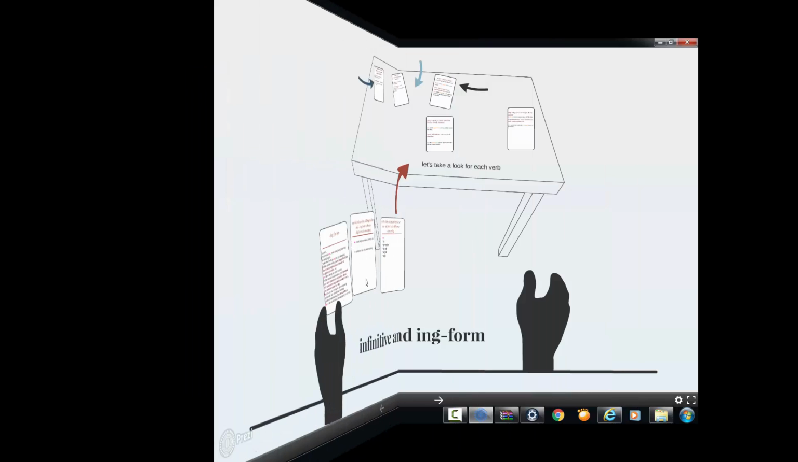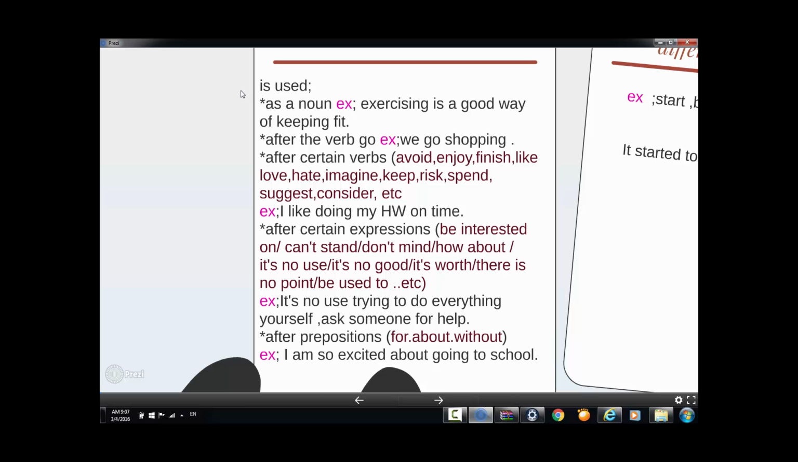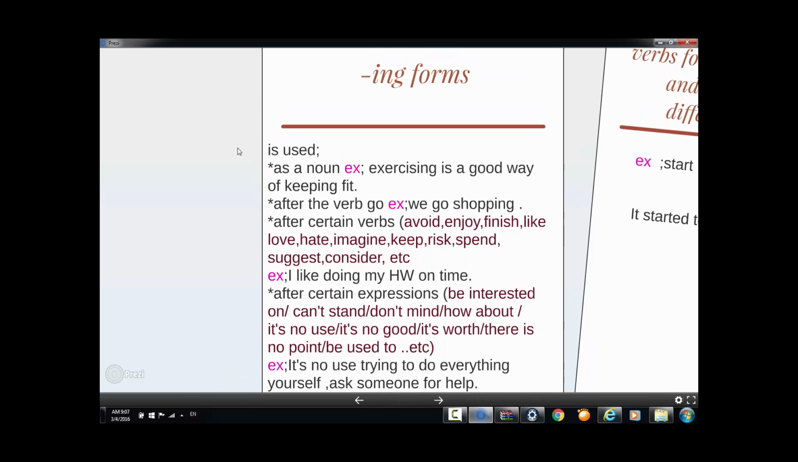Okay. Infinitive and ing forms. What are the ing forms? Ing forms mean a verb with ing, like walking, talking, exercising. Okay, now where can we use ing forms? First one, we use it as a noun. Example: "Exercising is a good way of keeping fit." So exercising here is used as a noun.